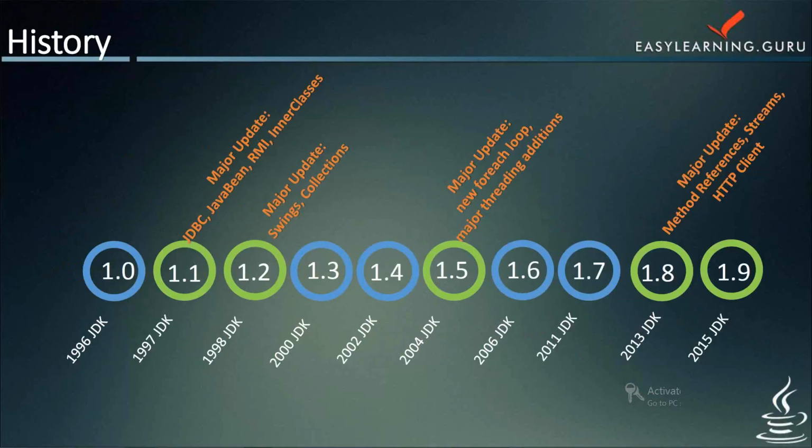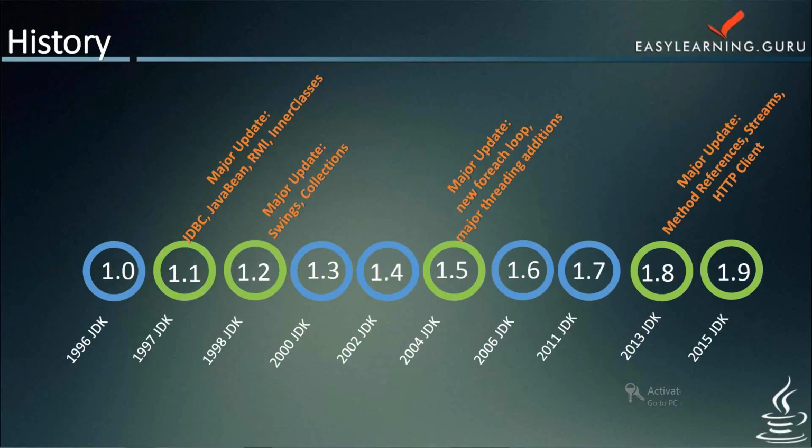Since Java was so unique, most of them preferred Java. Java is basically an island of Indonesia where the first coffee was produced. Originally, Java was developed by James Gosling at Sun Microsystem and was released in 1995. In 1995, Time magazine called Java one of the 10 best products of 1995.